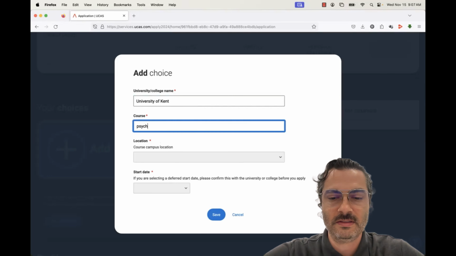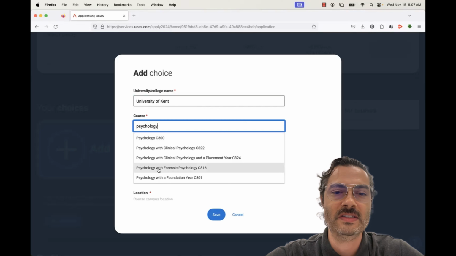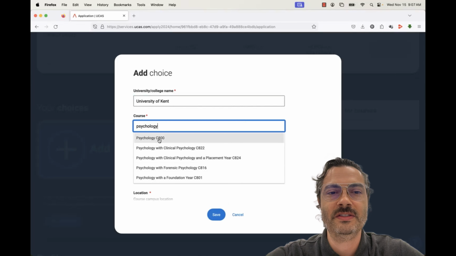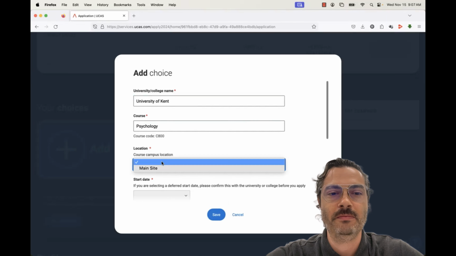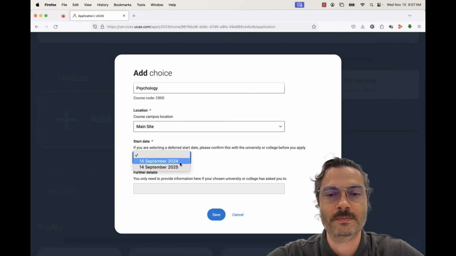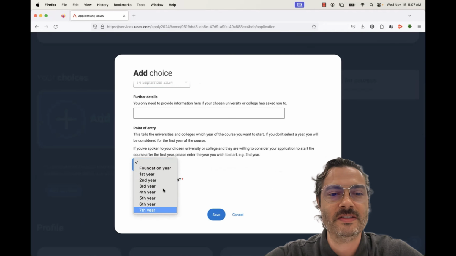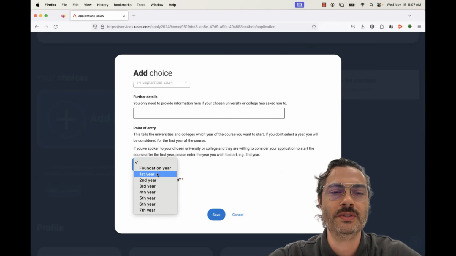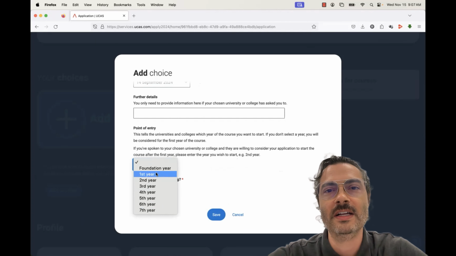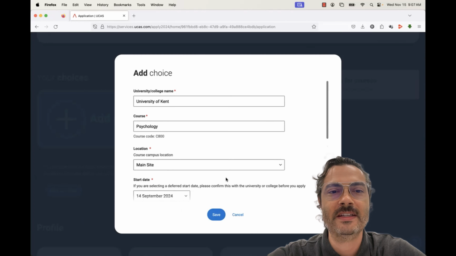that I know of to put into our application, and this code should be very similar across the psychology courses, although there's all these different ones here. But we're going to just choose this one, C800. Main site is going to be the option for most of them, and our start date is September 24. These other options are what year in school you want to start at. The first year is what our high school graduates should choose unless they know they're going to do a foundation year. We will not be living at home. And that is what we'll do for each of these.